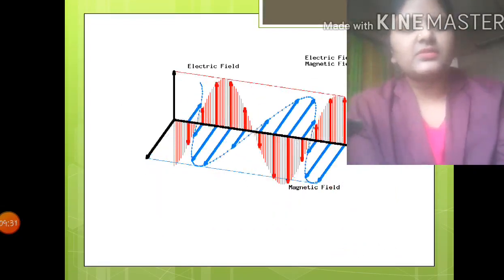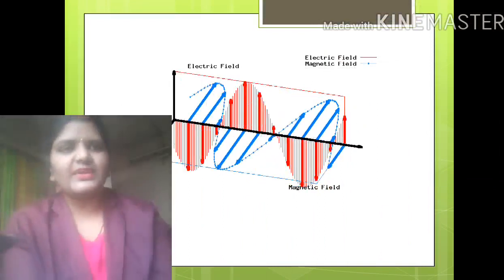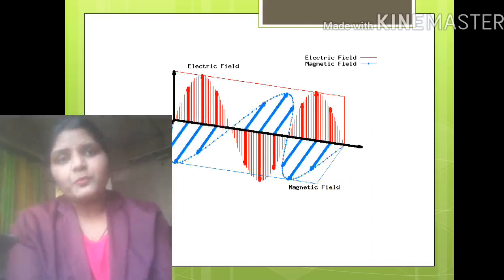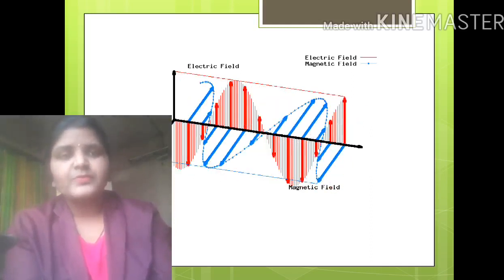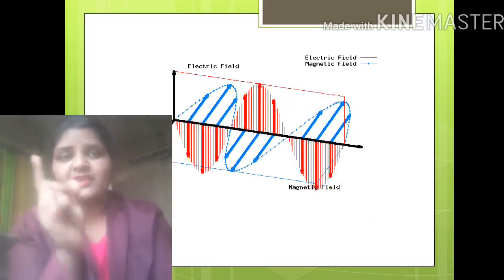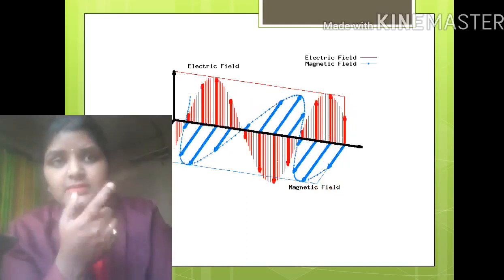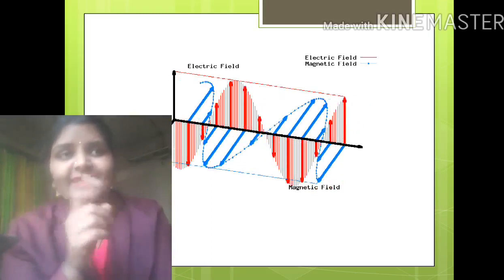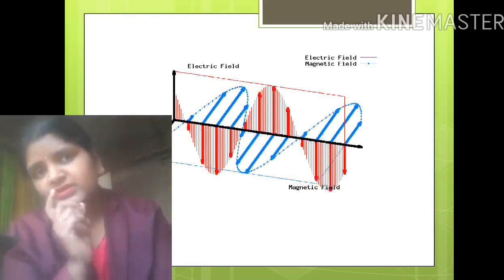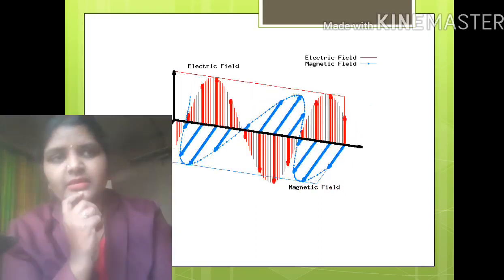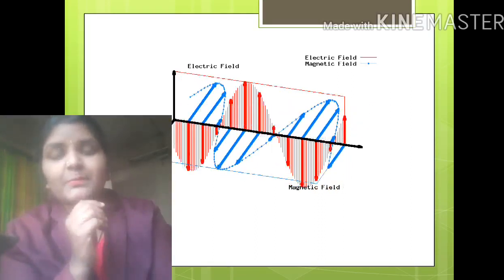Now let's move towards the next type. What is this type? You might have seen it like this. This is nothing but electromagnetic waves. In electromagnetic waves, the electric field and magnetic field are perpendicular to each other. In this GIF you can see the red lines, the red waves, which are the electric field, and blue denotes the magnetic field.